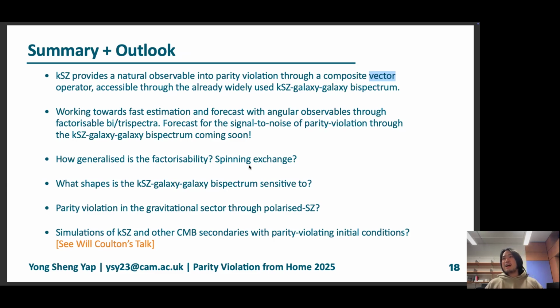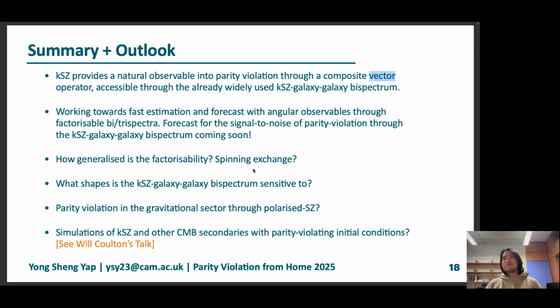We have done this for a local type primordial trispectrum, and we would like to look into how general this factorizability is, and whether we can do it for even more models like spinning exchange parity violation models. Because of this new technology that we have, a forecast for the signal to noise of the parity violation through this kSZ galaxy bispectrum is coming soon, and I hope you look forward to it.